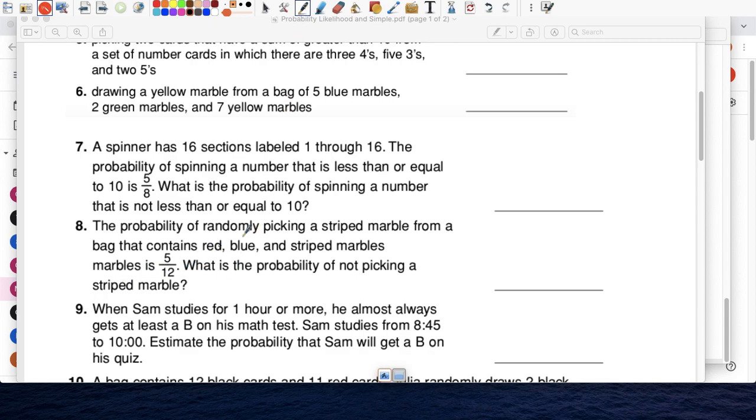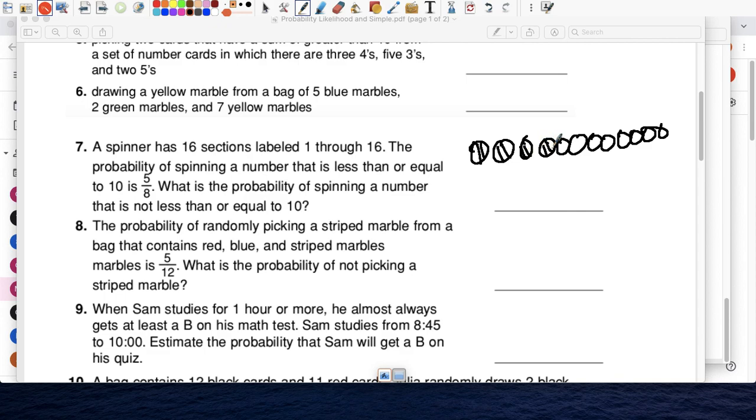Number 8, sorry. The probability of picking a striped marble from a bag that contains red, blue, and striped marbles is 5 out of 12. So there's marbles in here. Okay, there's 12: 1, 2, 3, 4, 5, 6, 7, 8, 9, 10, 11, 12. So they're saying stripes is 5 out of 12.